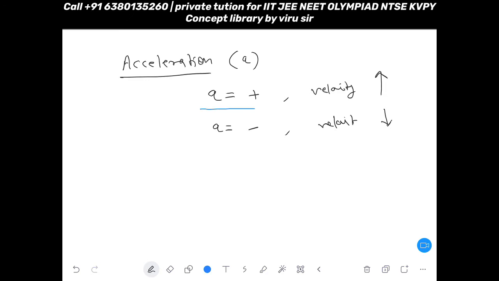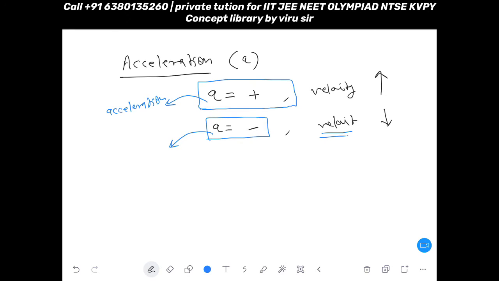And if your acceleration is positive, it means velocity is increasing. In this case, this is simply known as acceleration. But if your acceleration is negative, means velocity is decreasing, in that case you can have three names for this.